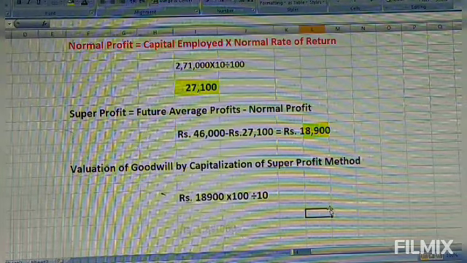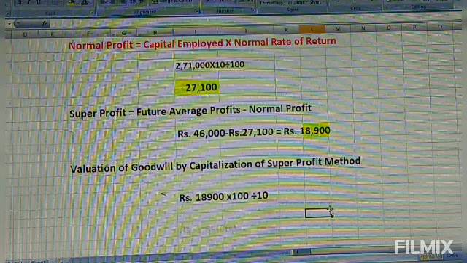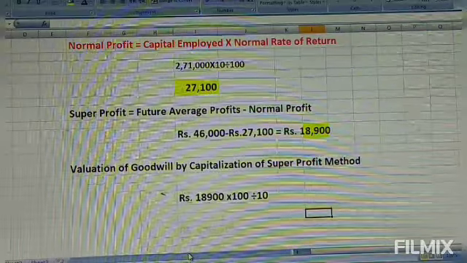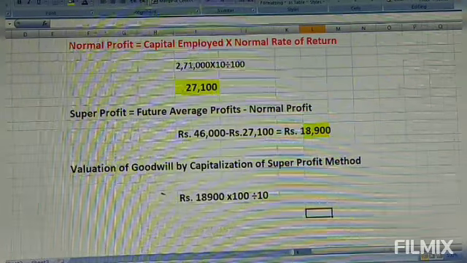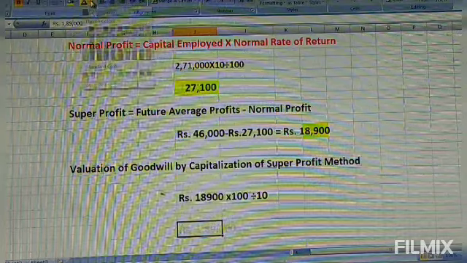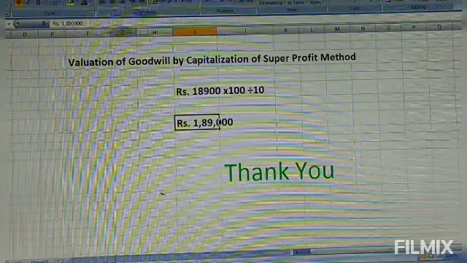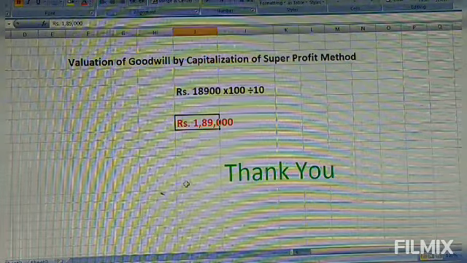Then obviously you can write the reciprocal of that. When we are getting 10 rupees return, we have to invest 100 rupees. When you are getting 18,900 as the return, what amount must be invested? So like that we have to find out. Obviously the reciprocal of 10%, which is nothing but 10 by 100, is 100 by 10. So you will get 1,89,000 as the goodwill, valuation of goodwill using the super profit method.